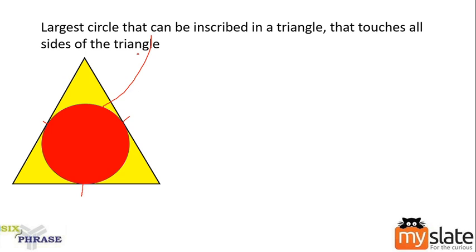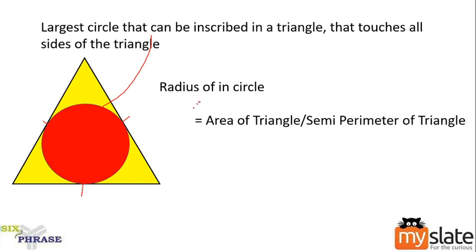Okay. So how is this circle going to help us? What do we need? We need to calculate the radius of this circle. That is what is essential. So to calculate the radius of the inscribed circle, or incircle, use the formula area of triangle divided by semi-perimeter of triangle.